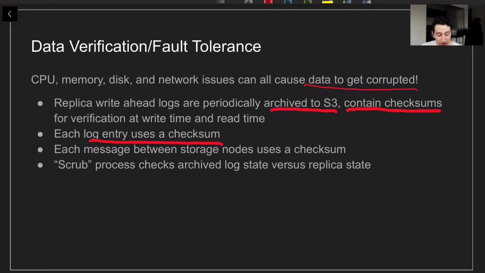Every single message between storage nodes itself uses a checksum over the network. And then finally, we've got a background scrub process. The scrub process takes those archived write-ahead logs from S3 and compares them to the write-ahead logs or the accumulated state on every single storage replica to ensure that things still look good.